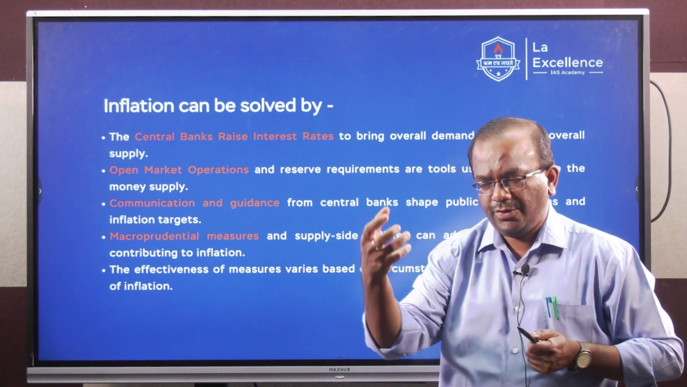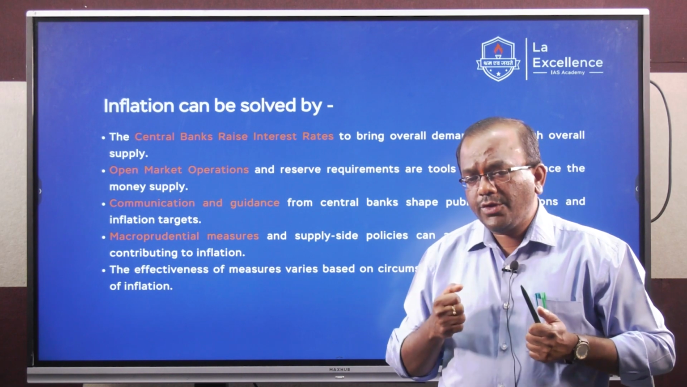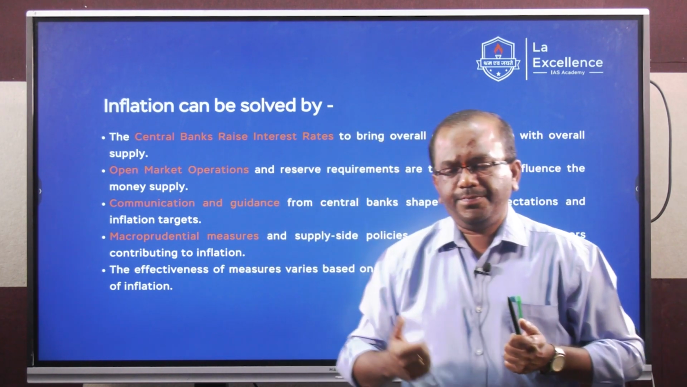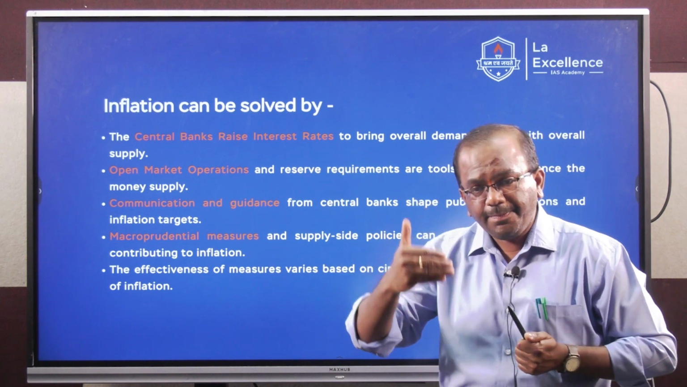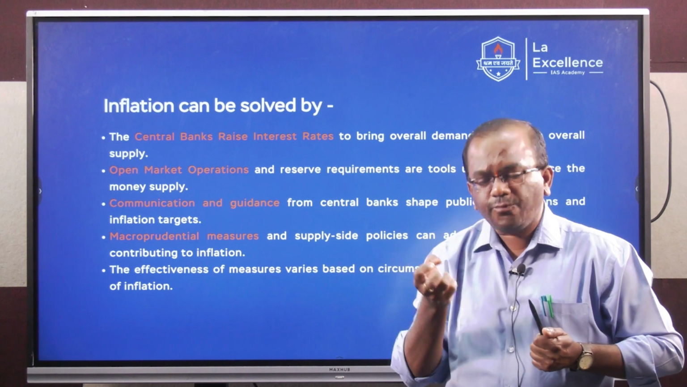Suppose during an inflationary scenario, the Reserve Bank of India has to absorb the excess liquidity. What does it do? It will sell the government securities, which will be bought by the other participants in the money market so that the liquidity is absorbed from the system.